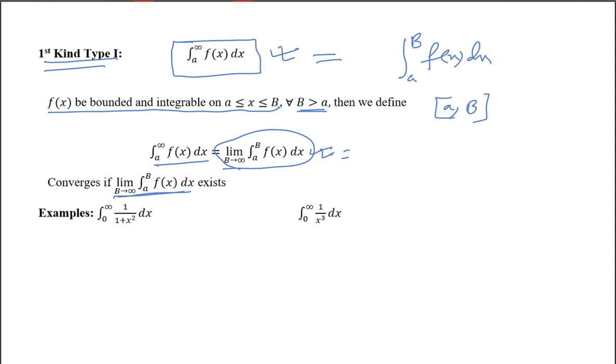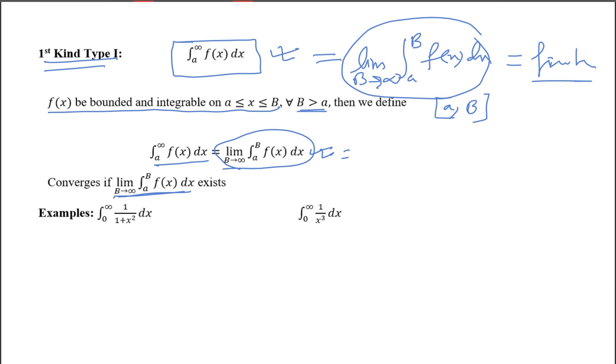Can you explain the convergence point? We will take any value capital B, I'm not saying a particular value. You take it as B, but B must be strictly greater than A. Then we take the limit B tends to infinity over this integration value. If this limit is convergent, that means you are getting some unique finite value, then we say this value will be equal to this integration value, and it is convergent.